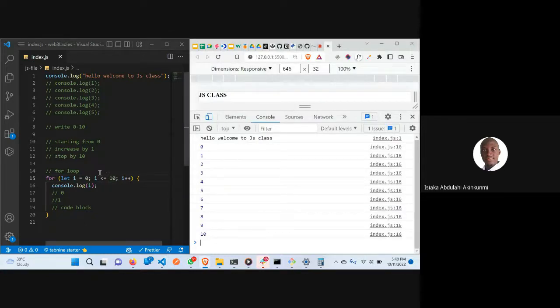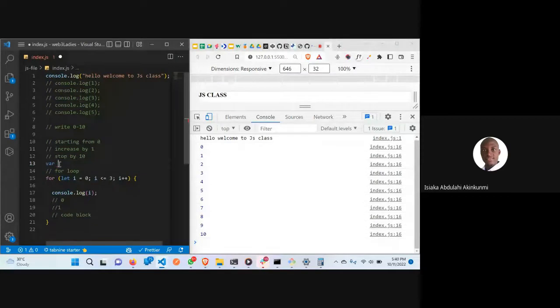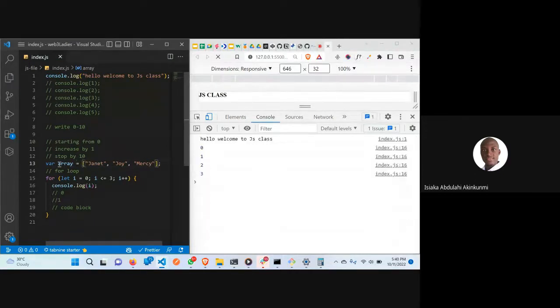Now, there is another thing I would like to do so you can understand more how this is being used. I want to say i is less than or equal to 3, i++. Okay. Now, suppose I have something like this. Let me use var, it's still the same thing. Var array equals an array: Janet, Joy, and Mercy.